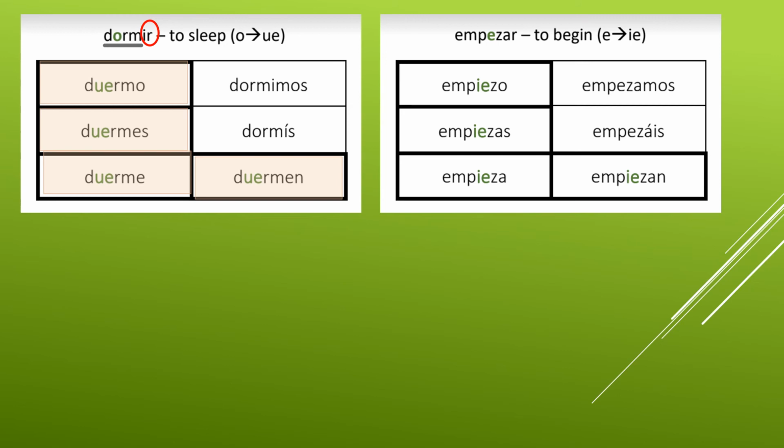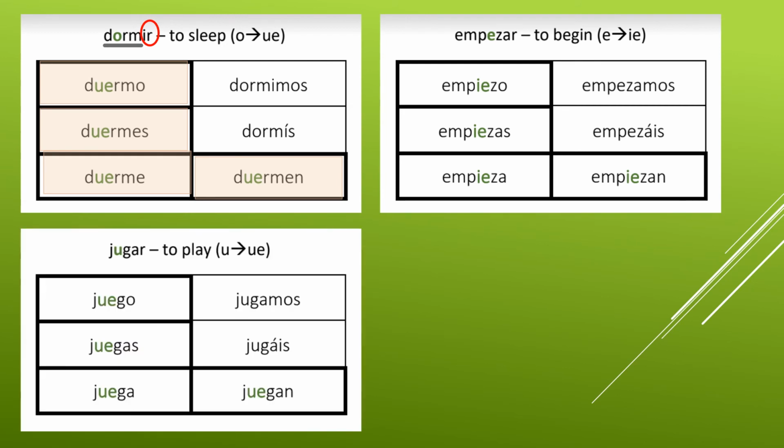So the stem is empez using AR endings. We have empiezo, empiezas, empieza, empezamos, empezáis, empiezan. So the nosotros and vosotros did not change. For jugar, your last example to write down is a U to UE stem changer. The U in the stem is changing. That's AR endings. Notice again, only in the L shape, they're going to change. Nosotros and vosotros do not. So we have juego, juegas, juega, jugamos, jugáis, and juegan.